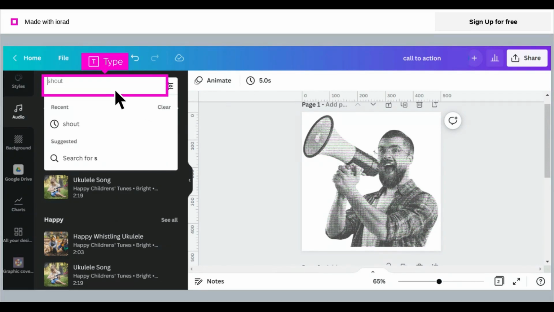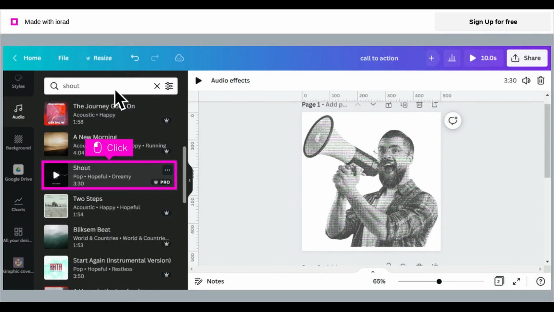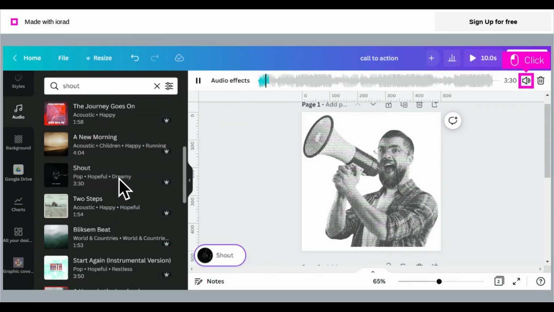Type in a search audio keyword, and press Enter. Scroll down, and make your choice of audio. In this example, click Shout. You can see at the top of the design that the soundtrack has been applied.